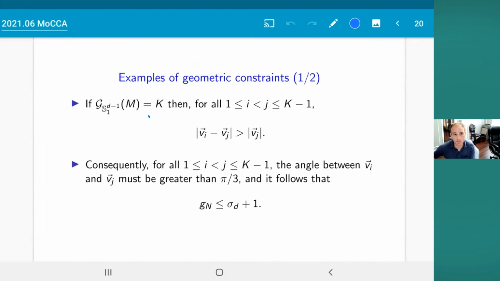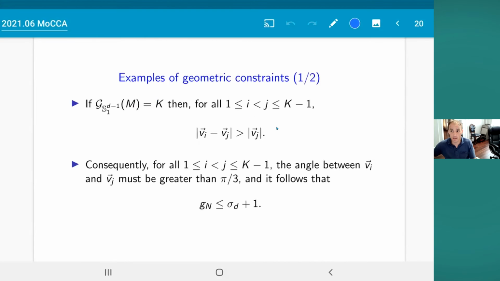It's pretty easy to prove that if the number of gaps function, or this function script g of a lattice, is equal to capital K, here I'm considering nearest neighbors in any direction, then for all vectors vi and vj with i and j less than k, the length of the difference between the two has to be bigger than the max of the two lengths. Okay, so this just comes from the lattice structure and the definition of the function f.